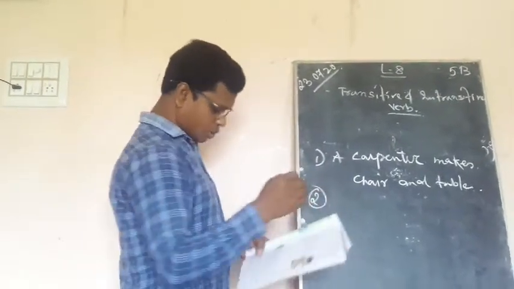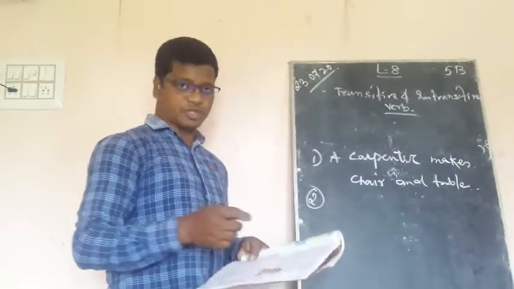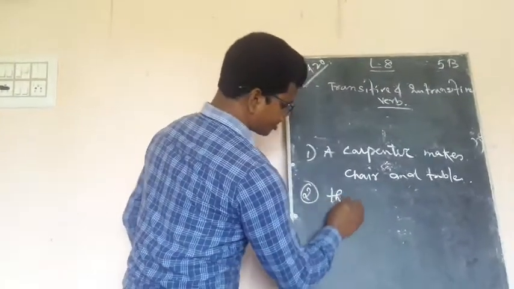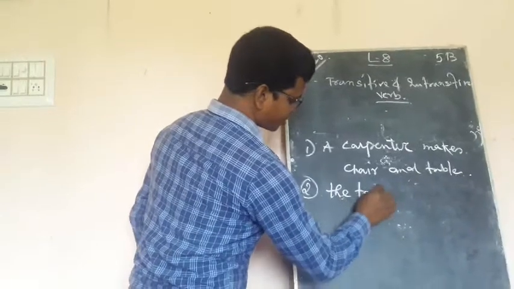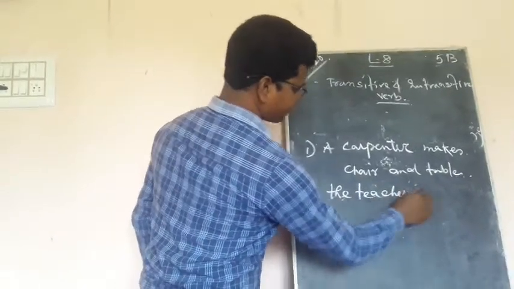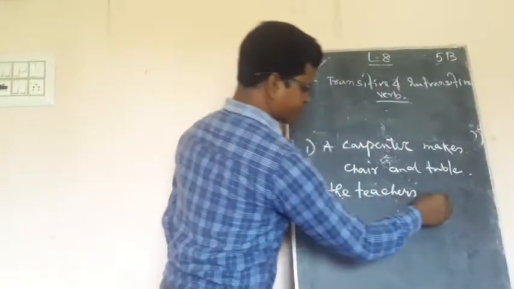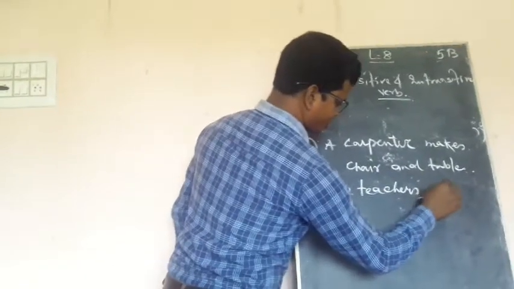Let us move on to the second one. The principal addressed the teachers, or you may write students.